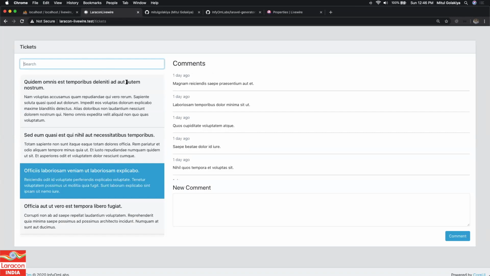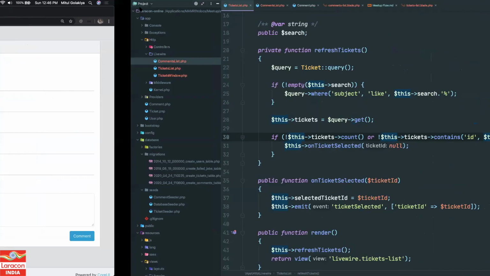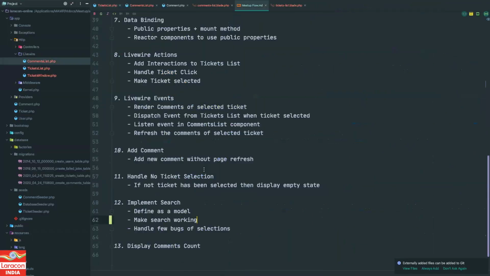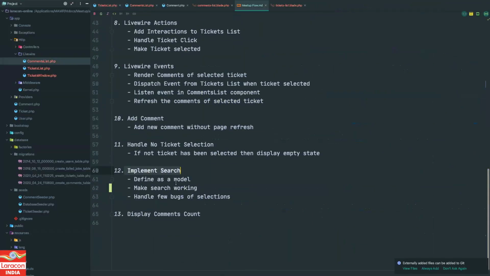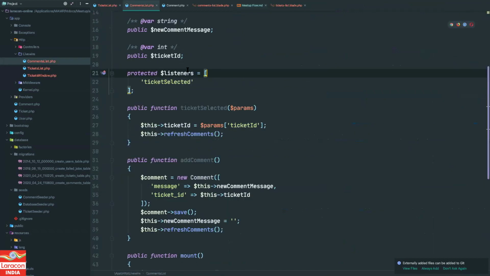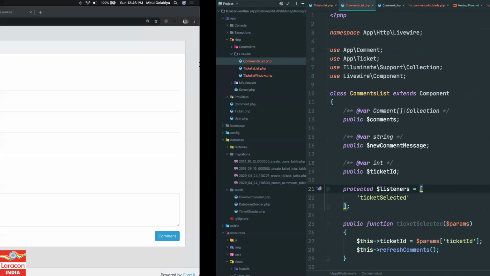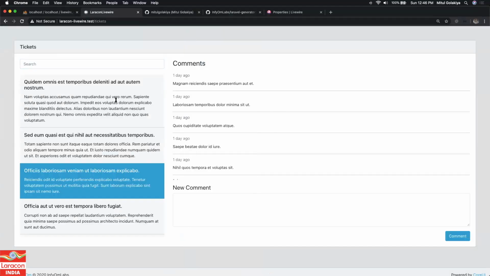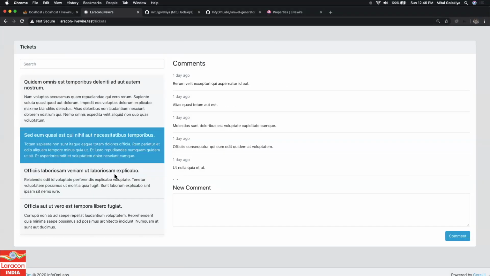So yeah, we are almost done. Let's see what is left. So we implemented search, the model is defined, search is working, we had bugs, and handled a few bugs of selection. Now let's display the comments counts. So we got the comments list over here, and I want to display the comments count here because right now it is not making much difference.